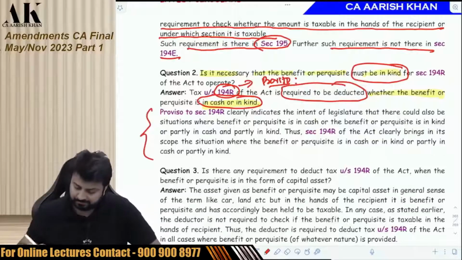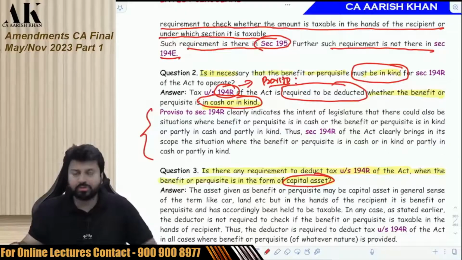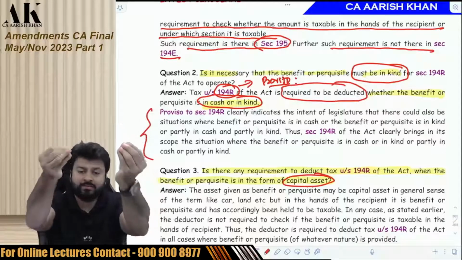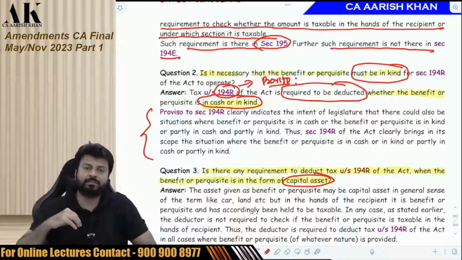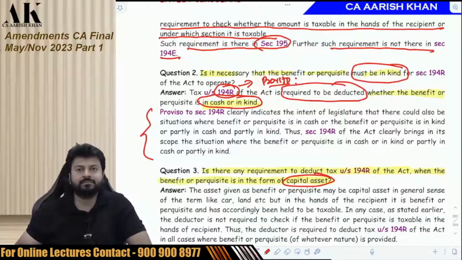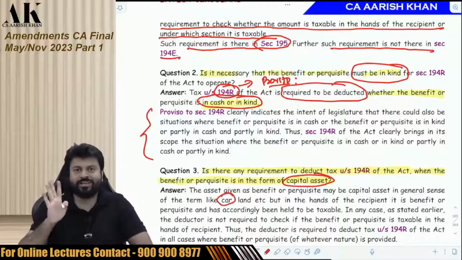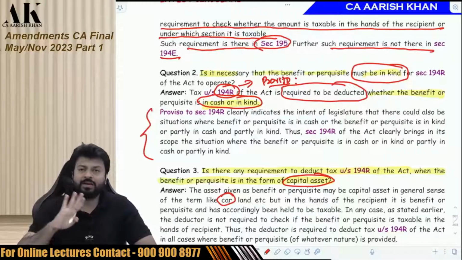Question number 3. Is there any requirement to deduct tax under 194R of the Act when the benefit or perquisite is in the form of a capital asset? So the benefit which I am giving you, if that is your capital asset. For example, I am giving you a land. Land is a capital asset. Now the CBDT has mentioned car also over here. Car is not a capital asset. This is a mistake by CBDT. By default, personal movable car is not a capital asset.